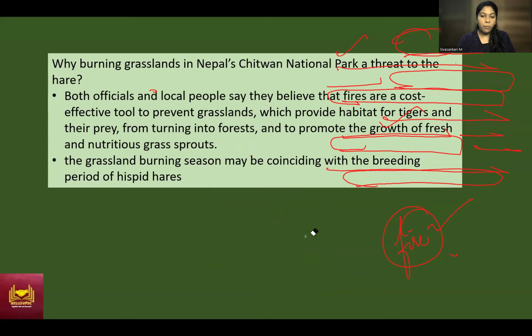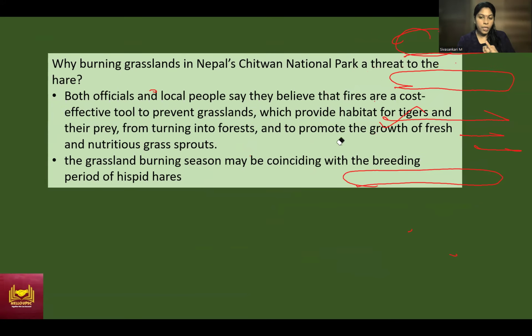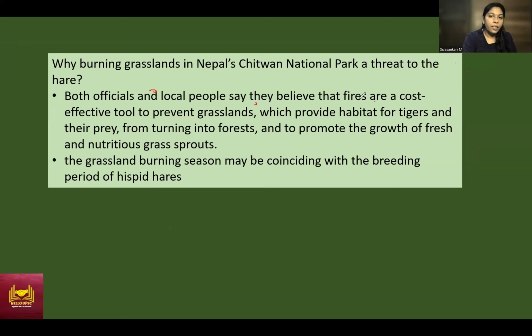Apart from deforestation for palm oil production, fragmentation and overgrazing, there is even hunting of this hare species. Apart from all this, there is the burning of grasslands in Nepal, especially in Chitwan National Park. Why is it posing a threat to this hare? You see, the fire is burned first of all as a cost-effective tool to prevent grassland, which provides habitat for tigers and their prey, from turning into forest.